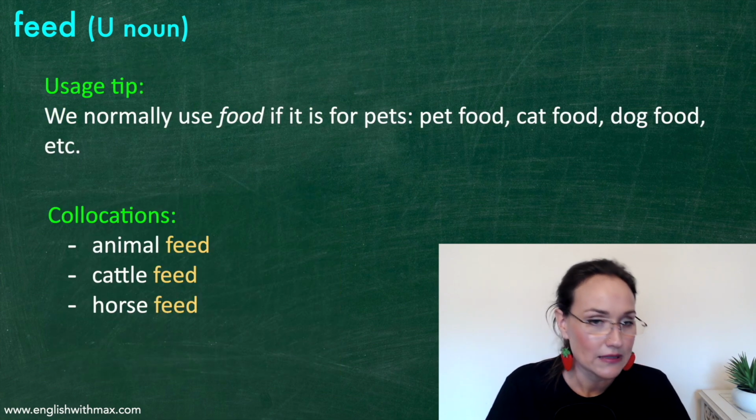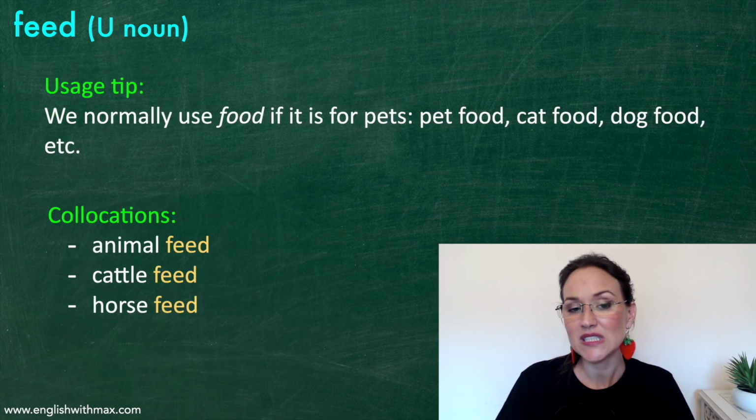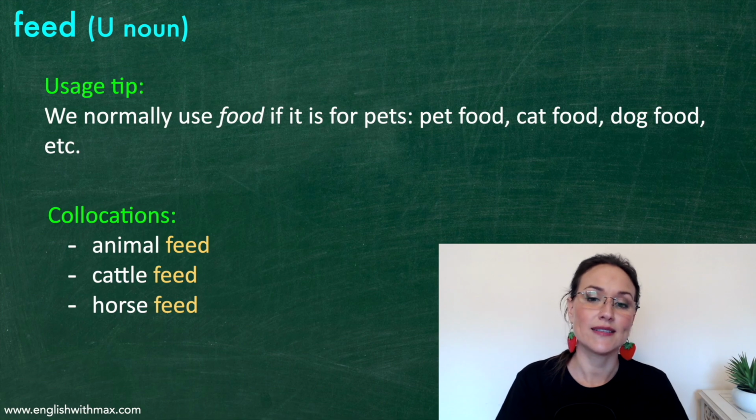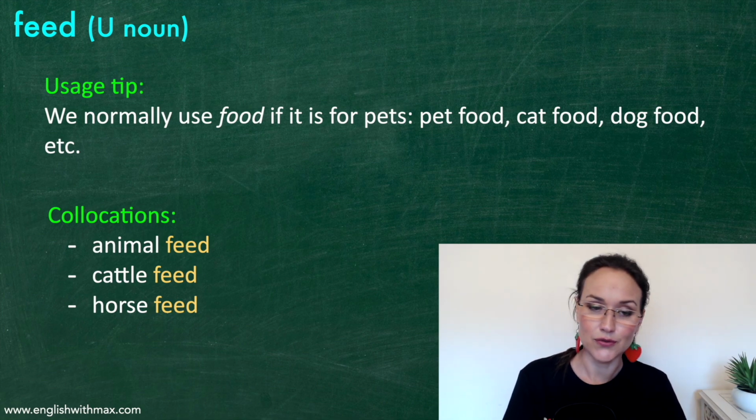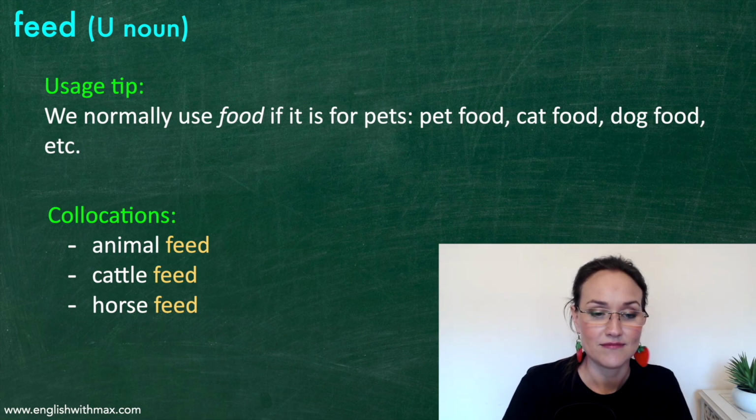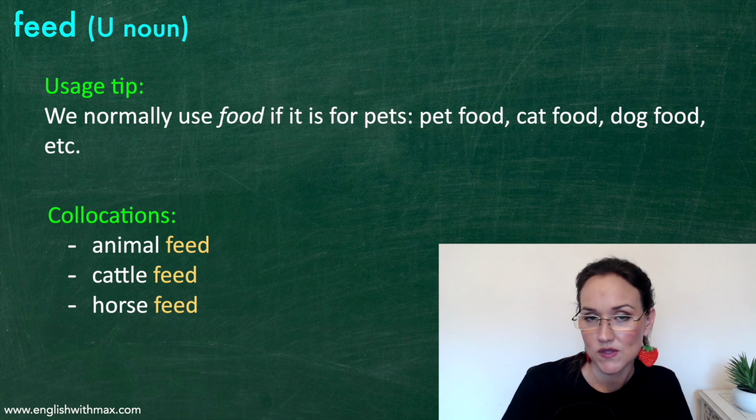A usage tip. We normally use the word food if it is for pets. So we say pet food, cat food, dog food, etc. And here are some collocations with feed: animal feed, cattle feed, horse feed.